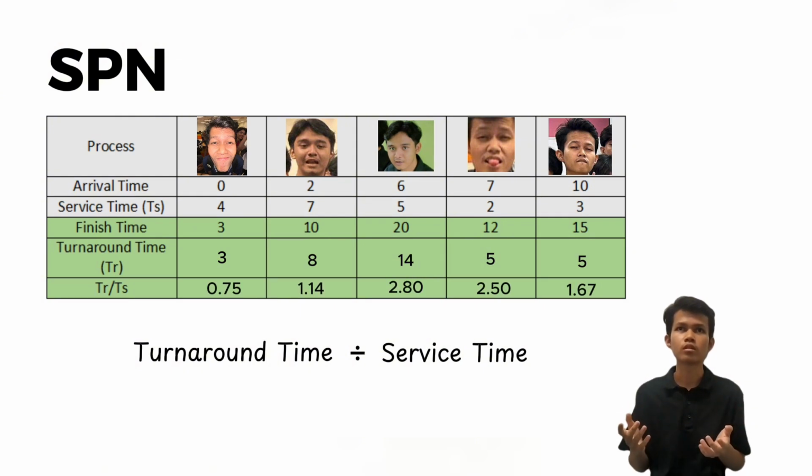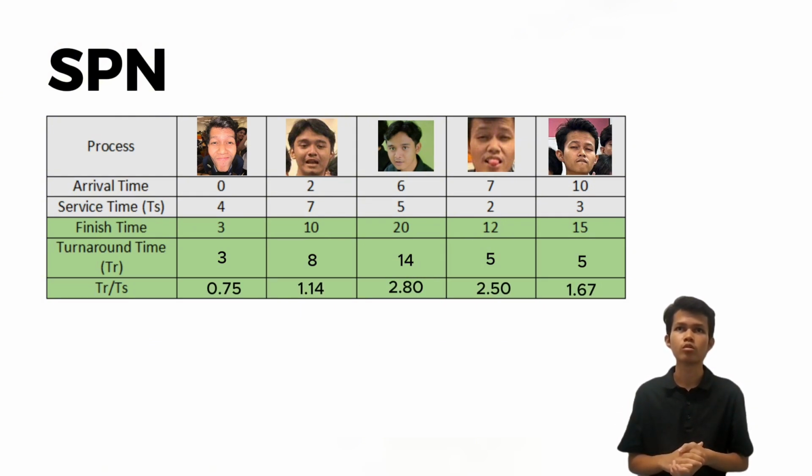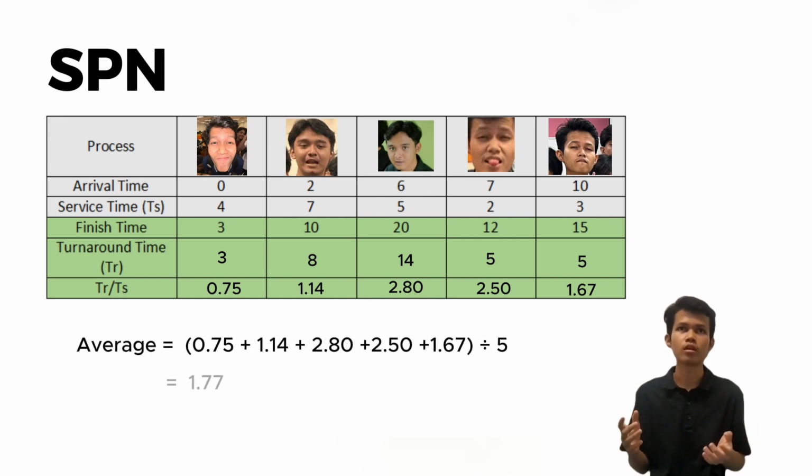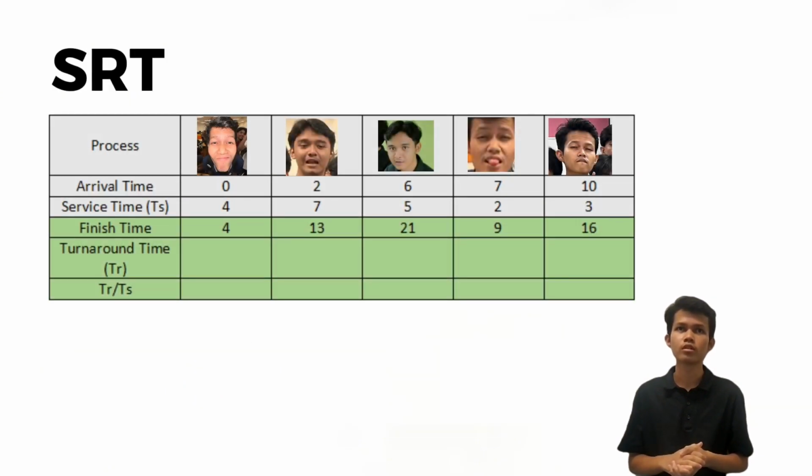After using the same method for all the processes, we can find the average. So what we need to do is add all the normalized turnaround times and divide by 5 processes, and that's the average for SPN. For the next policy, which is SRT, we still use the same method until we get the average.